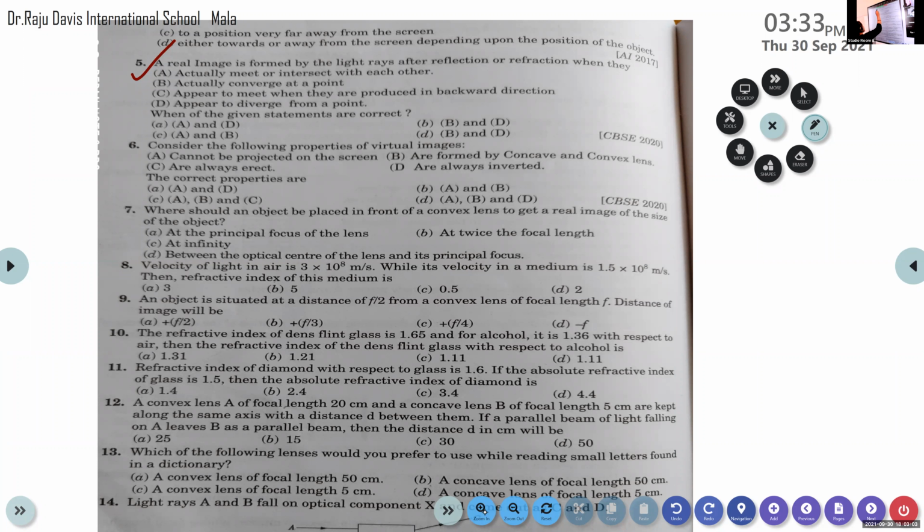What about others? A real image is formed by the light rays after reflection or refraction when they actually meet or intersect with each other, actually converge at a point, appear to meet when they are produced in backward direction, appear to diverge from a point. Others are sleeping, right? What about others? Meghna, Pradeep, Aksana, Prajot, Krishna, Hadi, Johan. I need your responses. Nirubama. Savio is there. Savio. Try to guess any option.